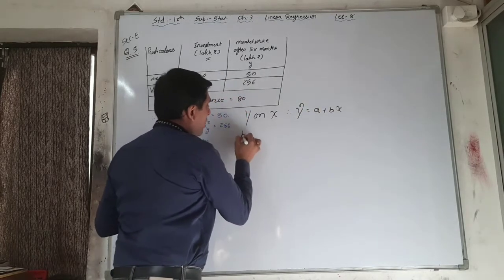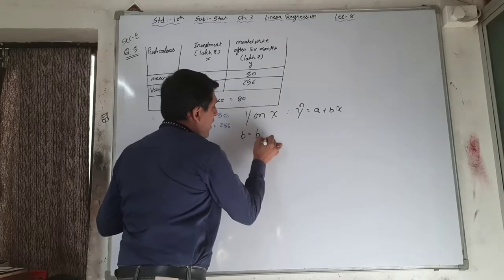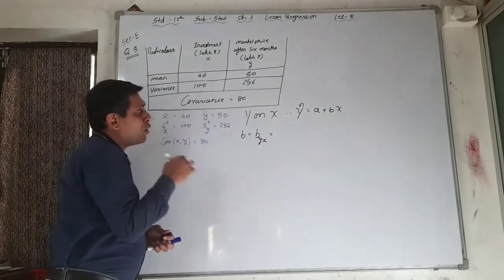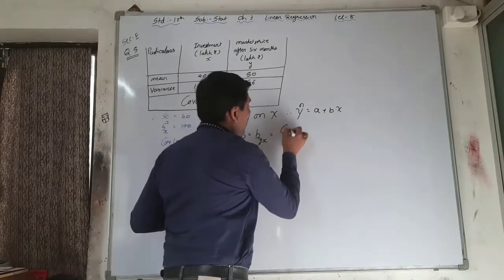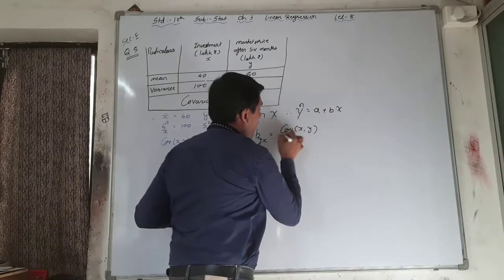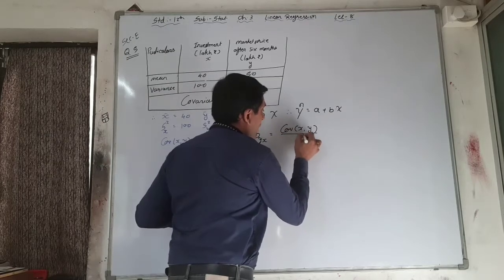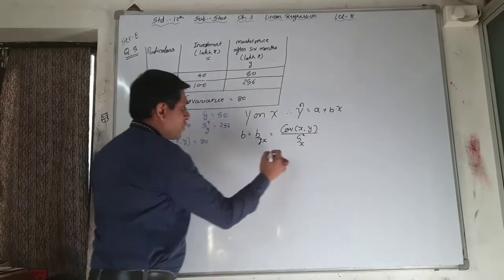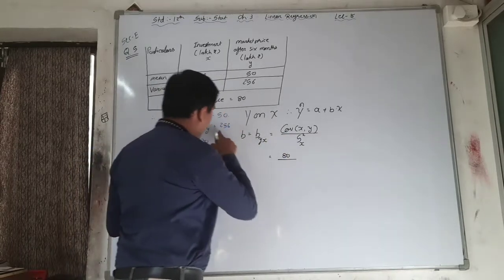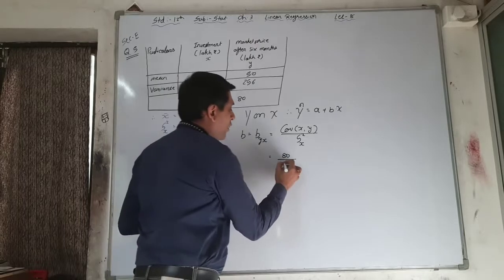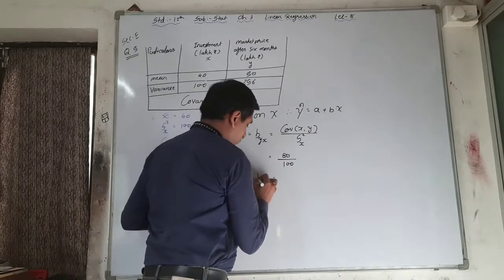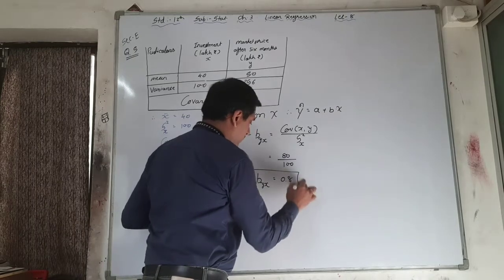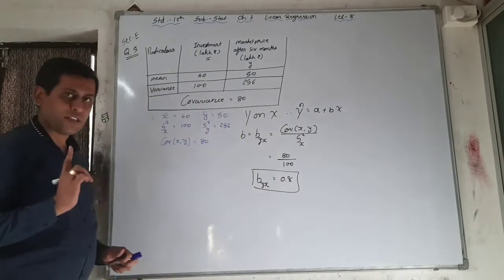Now which formula for b, that is byx? See here, covariance of xy is given, right? So you have to use this formula, covariance of xy upon sx square, right? Now put the values here. Covariance of xy is equal to 80, sx square is equal to 100. So your byx is equal to 0.8. You got the first answer.